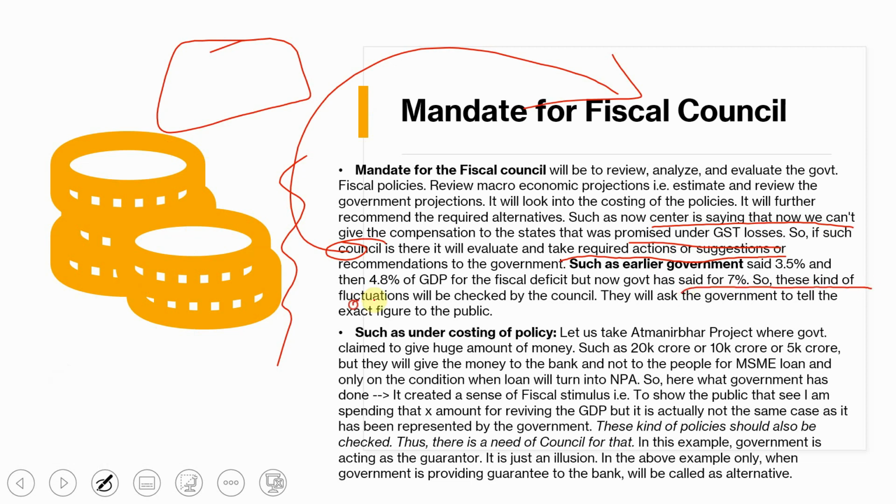So these kind of fluctuations will be checked by the council, and they will ask the government to tell the exact figure to the public. Okay, I have repeated this many a times. And such as under-costing of policy, let us take this one now, the Atmanirbhar project.